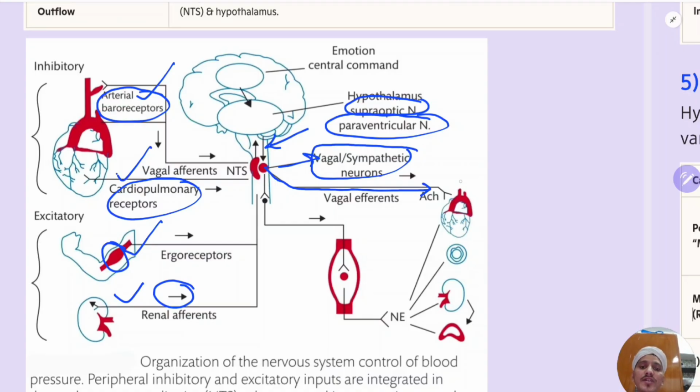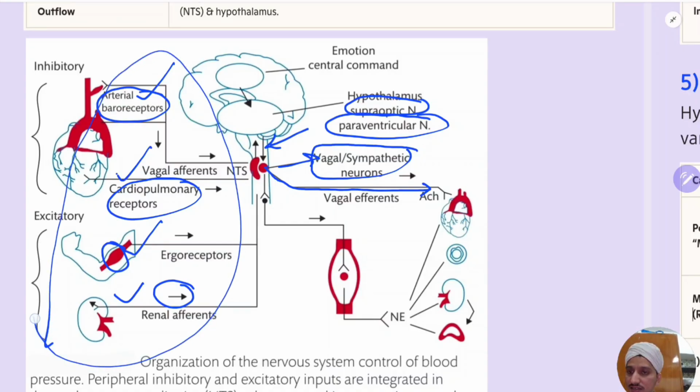So what they will do, they will modulate. I said on the previous one only. So these are the efferents. Just remember the efferents: the baroreceptors, skeletal muscle, cardiac muscle, and kidney. And this is the efferent. Efferent is from the hypothalamic supraoptic nucleus and paraventricular nucleus of the hypothalamus.